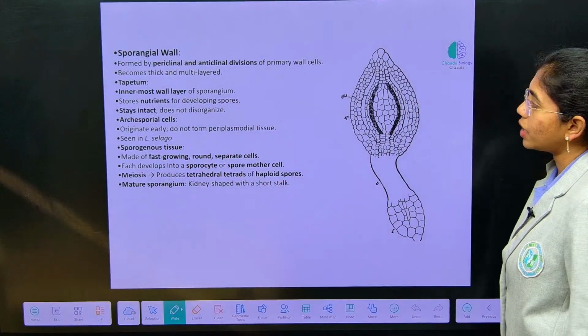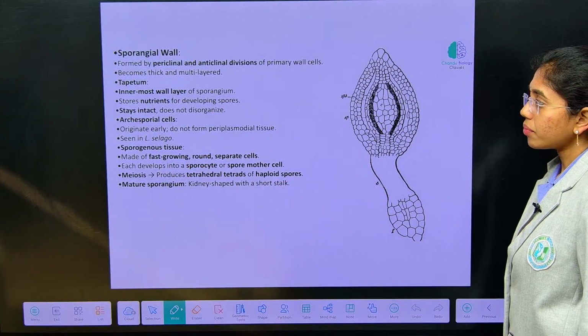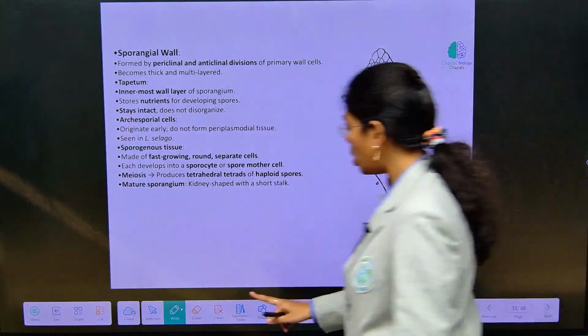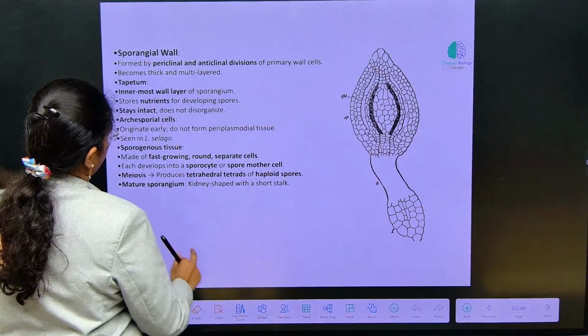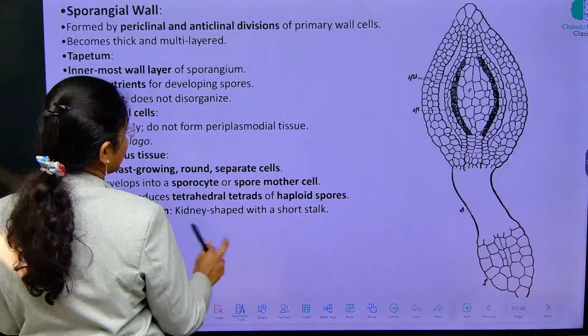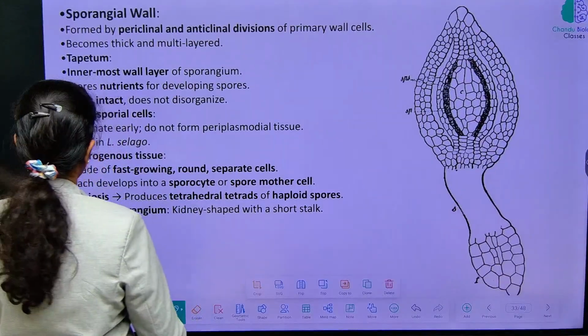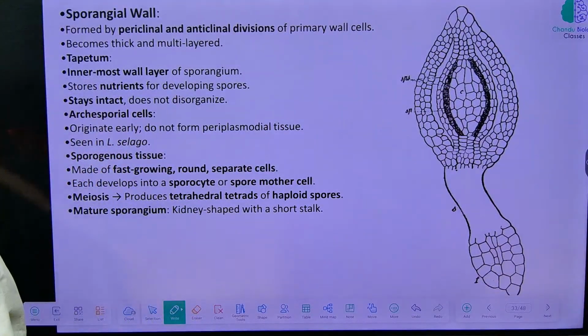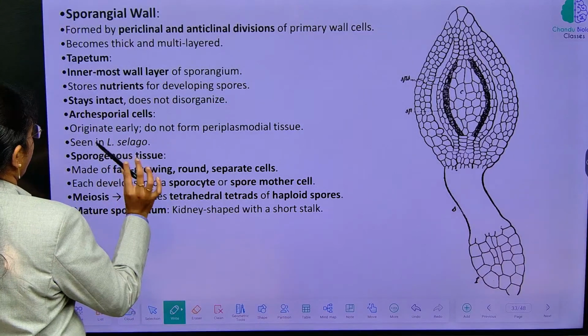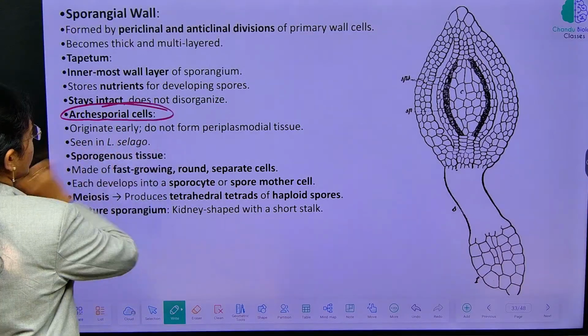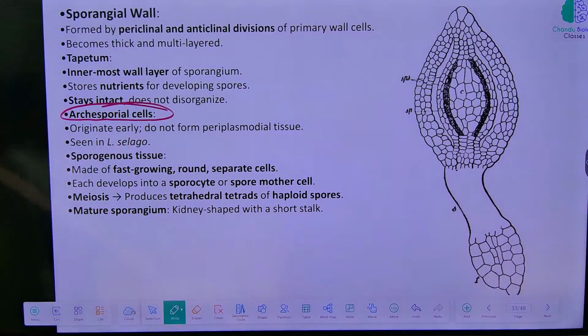You see the sporangial wall and tapetum. Tapetum is the innermost wall which will provide the nutrition. It will stay intact, but it will not disorganize. Archisporial cell will undergo further divisions forming out the spores, inside which you can see sporogenous tissue